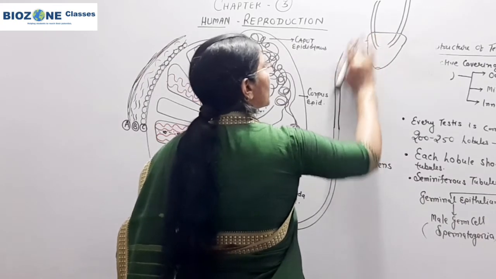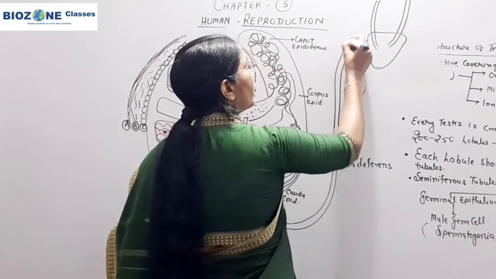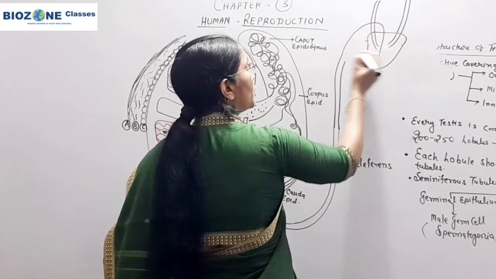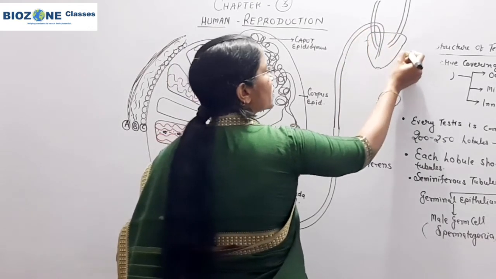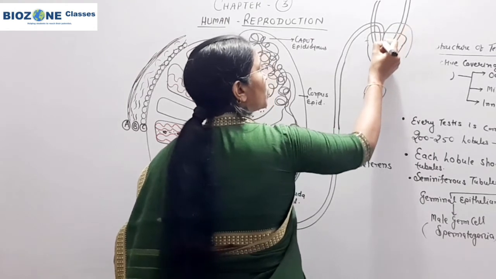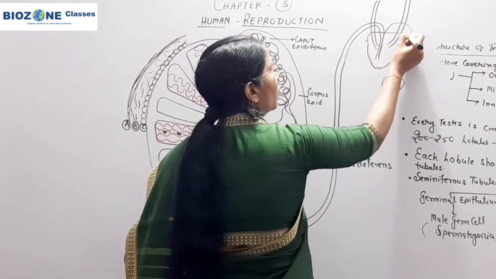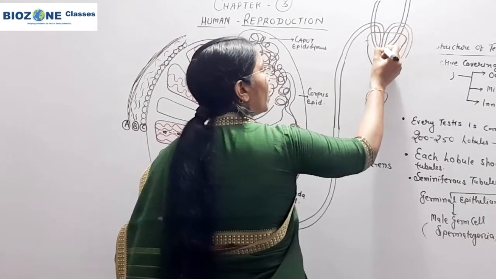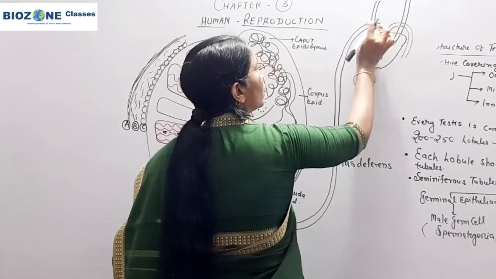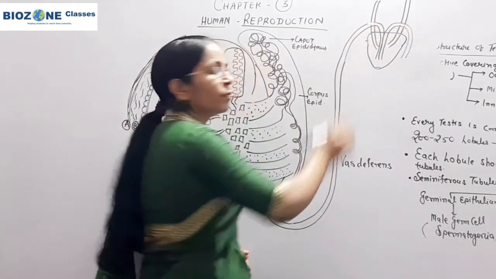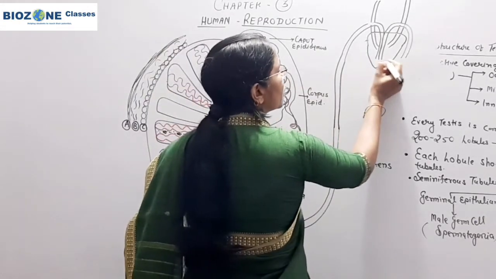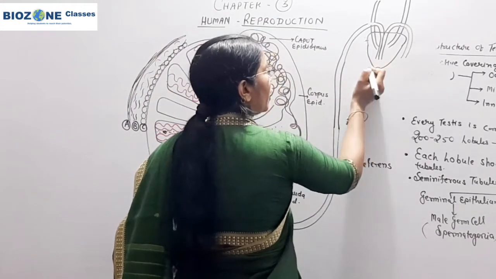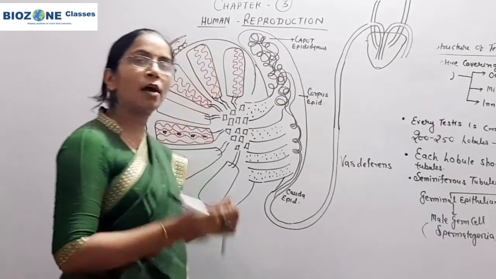So the vas deferens from each testis forms a loop here. The vas deferens from here also comes in contact, and both are combinedly called vasa deferentia. Now in these, the ducts of the seminal vesicles open.